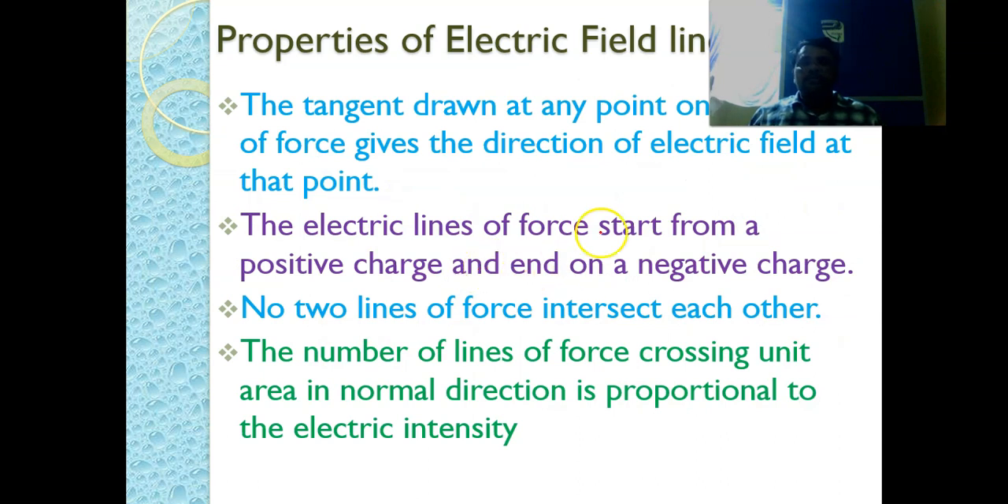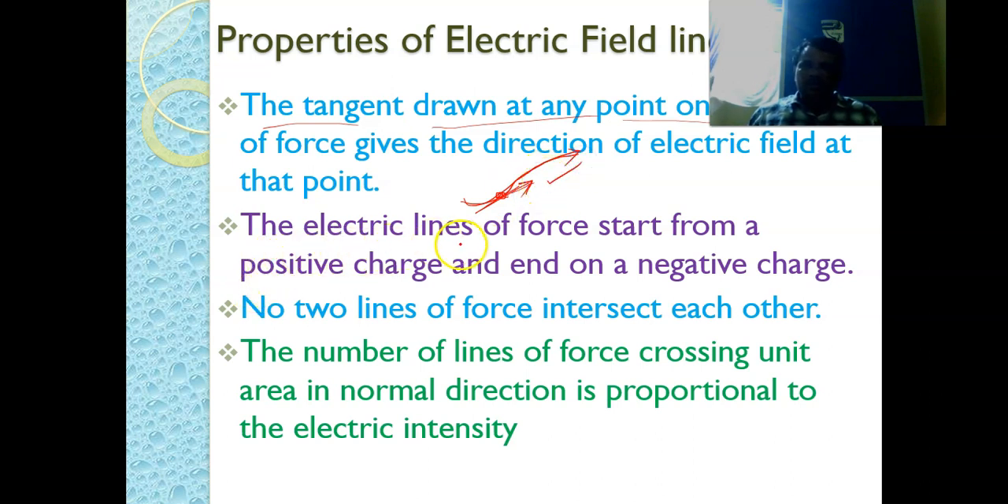Next, let us discuss the properties of electric field lines. The tangent drawn at any point on the line of force gives the direction of the electric field at that particular point. This we have already discussed. Suppose this is the electric line of force. If we plot a tangent to this electric field line at this particular position, then the direction of the electric field at this position will be in this direction. So this is the first point.